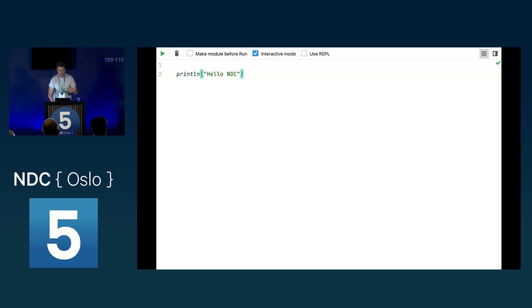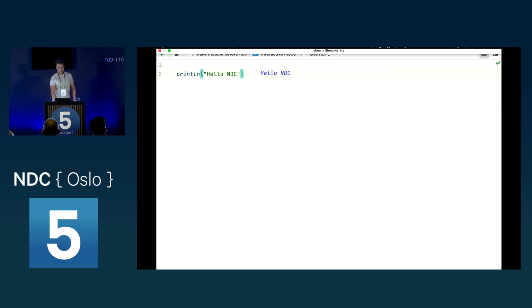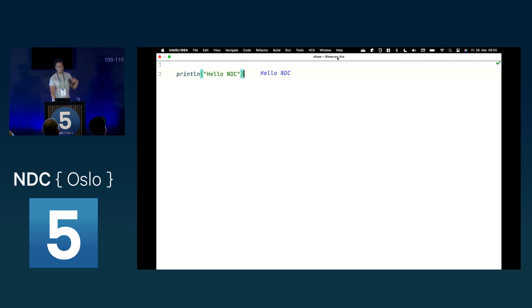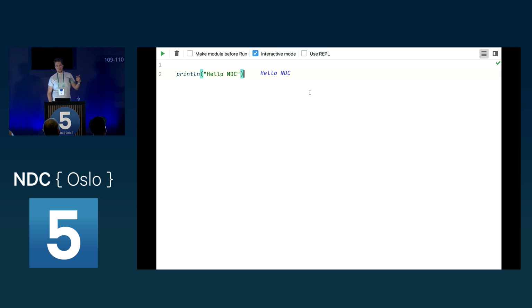And as you can see now, it immediately compiles, and it outputs the result right beside it. This is a feature of IntelliJ. This is a worksheet file, and I'm using it because this way I can immediately output the values I've been showing you, so I don't have to open a terminal or something like that.